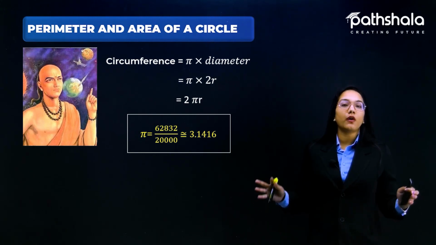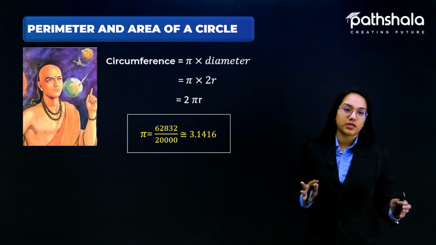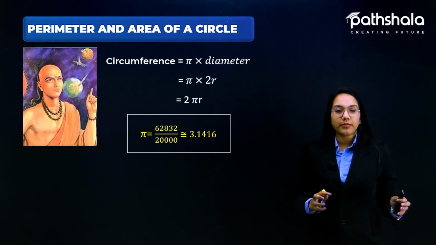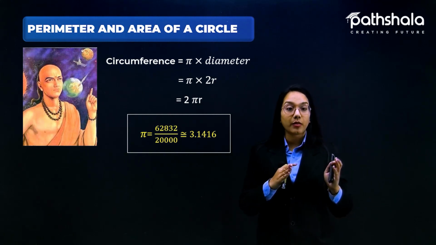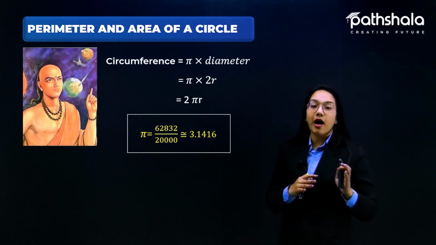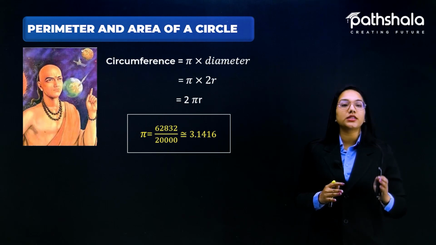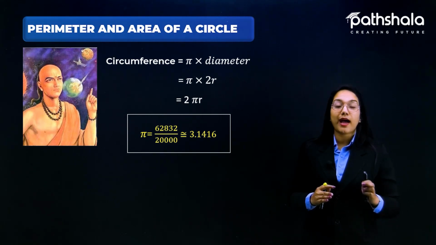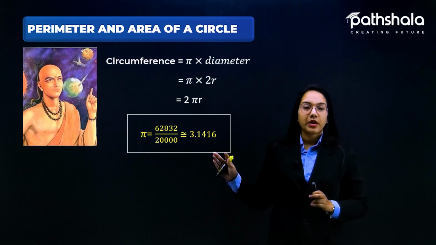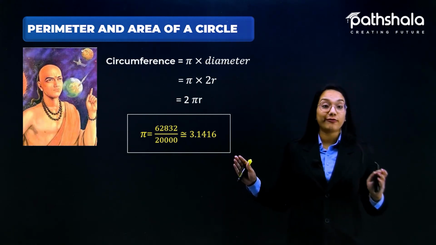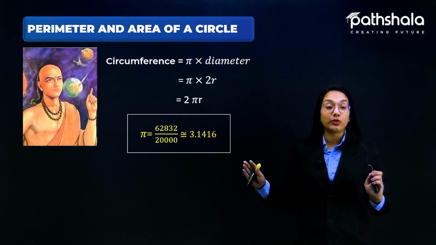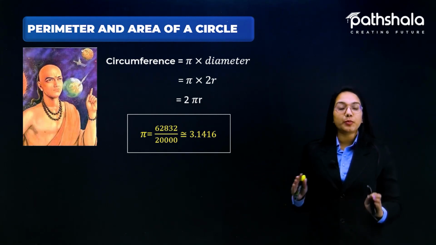So always remember, the perimeter or the circumference of the circle is 2 pi r, where pi is 3.1416 and r is the radius of the circle. And many times we also use pi as approximately 3.14, or sometimes we use pi as 22/7 as per the need of the question.